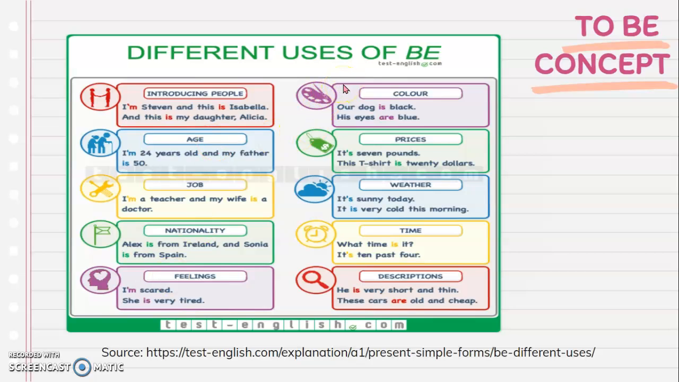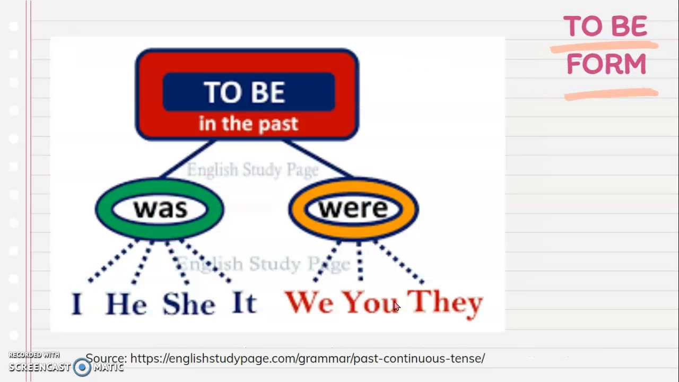We also use the verb to be to express colors, to talk about prices, to talk about the weather, to express the time, and to describe people, objects, or places. Remember we said that the verb to be is only divided in was and were, and we use I was, he was, she was, it was. Or the verb to be were: we were, you were, they were.